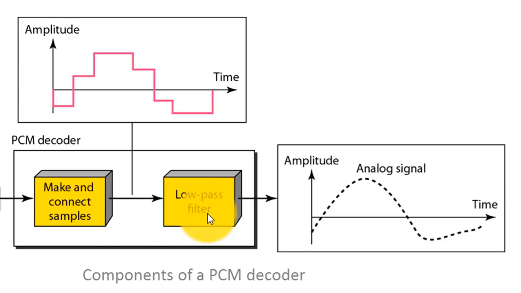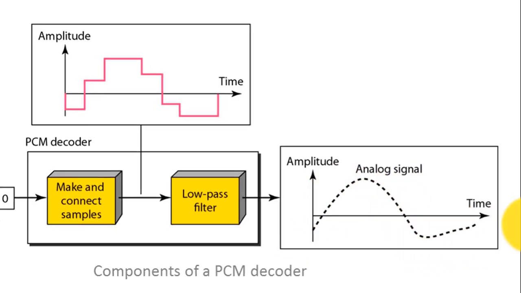The low pass filter allows only those frequency ranges up to the maximum frequency component of my message signal. So we get a smoothed out outcome like this one. This is how we reconstruct our analog signal back from the digital signal.